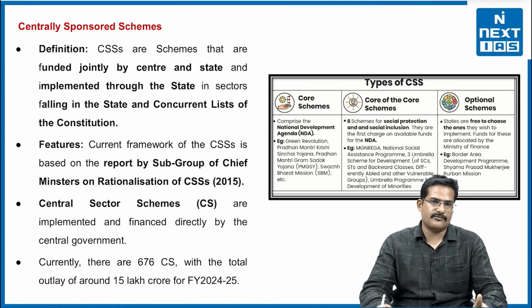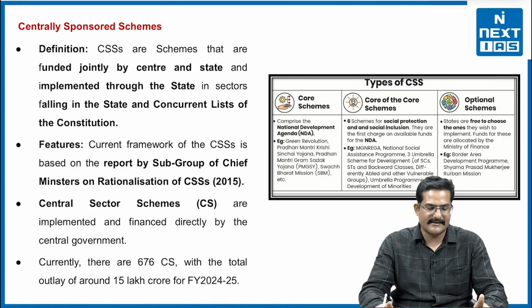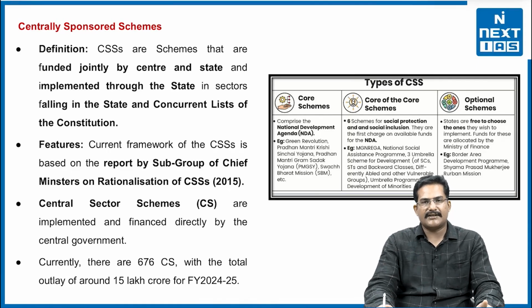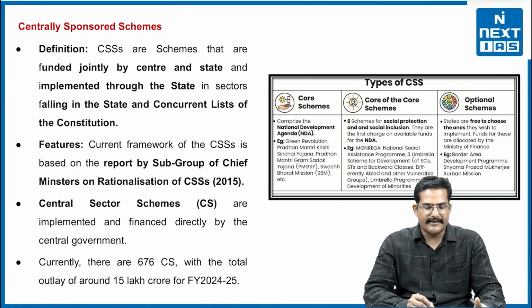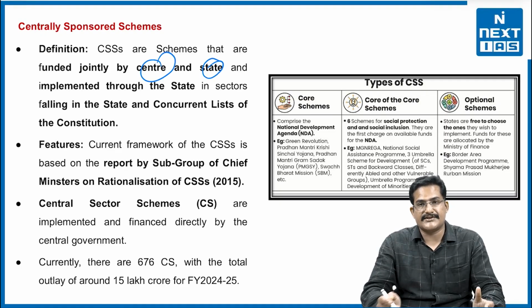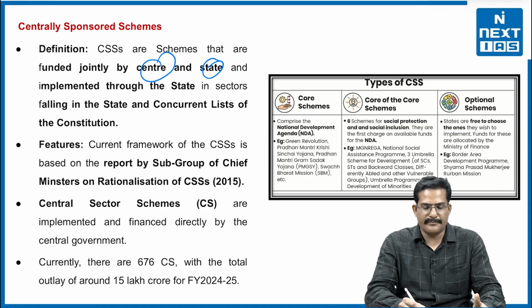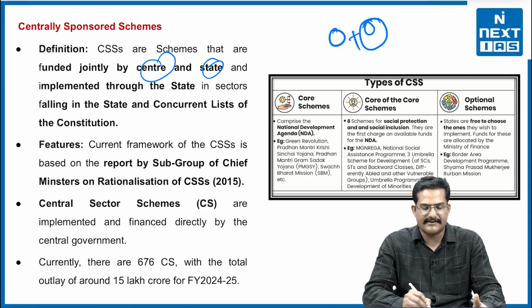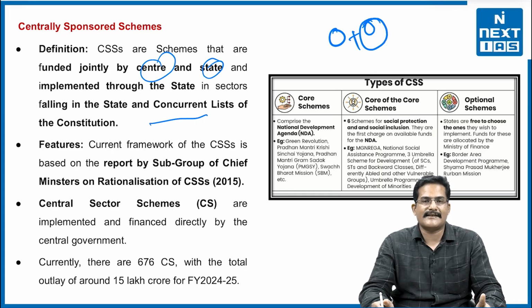So we will try to understand what a CSS is. Basically, centrally sponsored schemes are funded jointly by the Center and the state and implemented through the state, right. So who sponsors it? The Center as well as the state, but who implements it? It is the state, in sectors falling under the state and concurrent lists, right. Health is again on the same list. That's why we are calling it a centrally sponsored scheme, right.